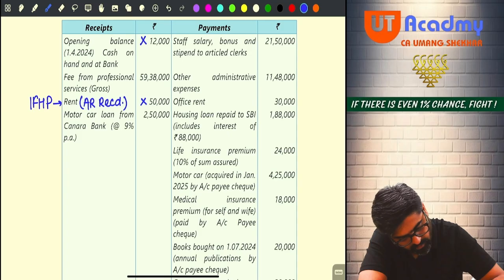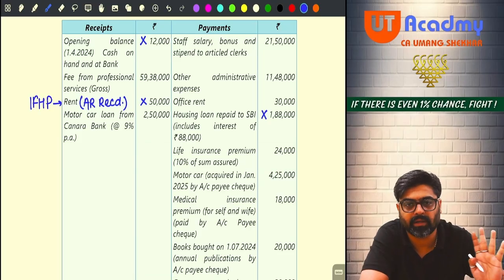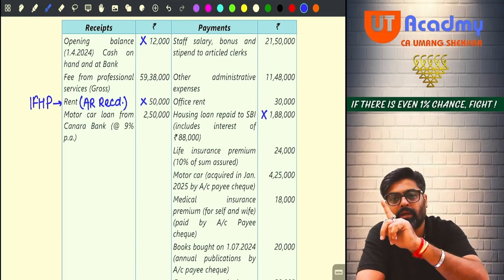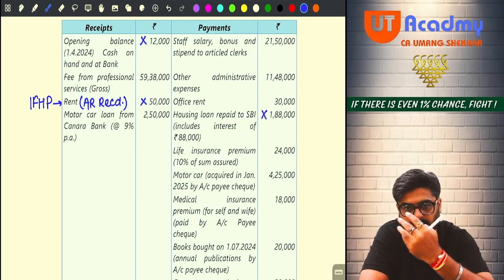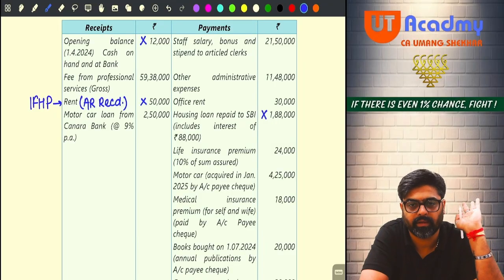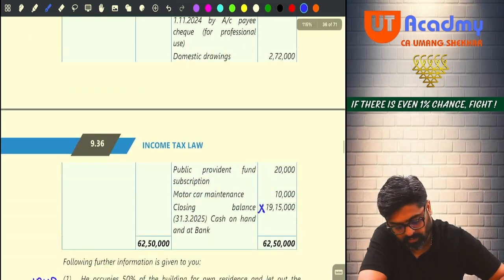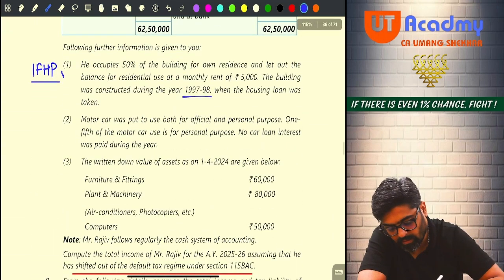1,88,000. Why, sir? Because this 1,88,000 is not your PGBP expense. This 188 you have separately considered. Out of 188, 88,000 allowed under the head house property as interest, and 1 lakh you are going to claim under ATC. Right? Sure? Now this information number 1 is complete.